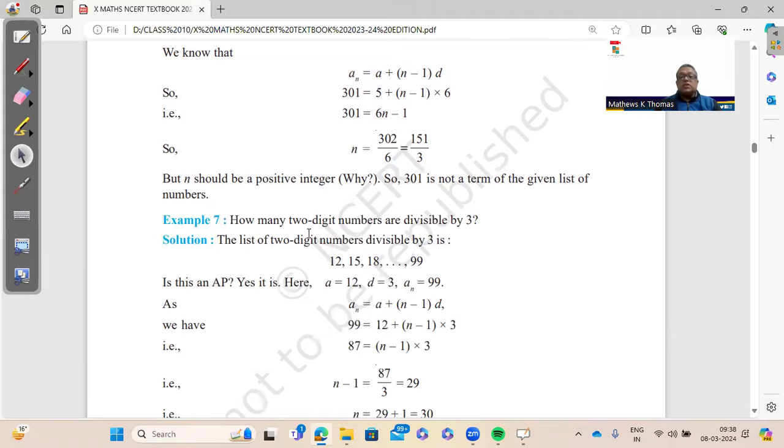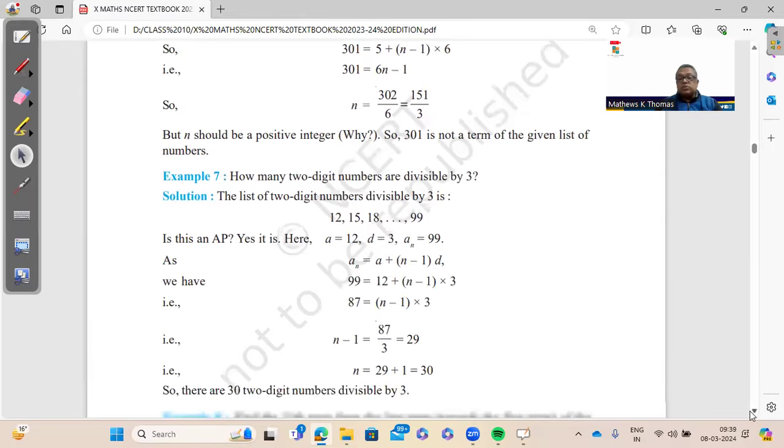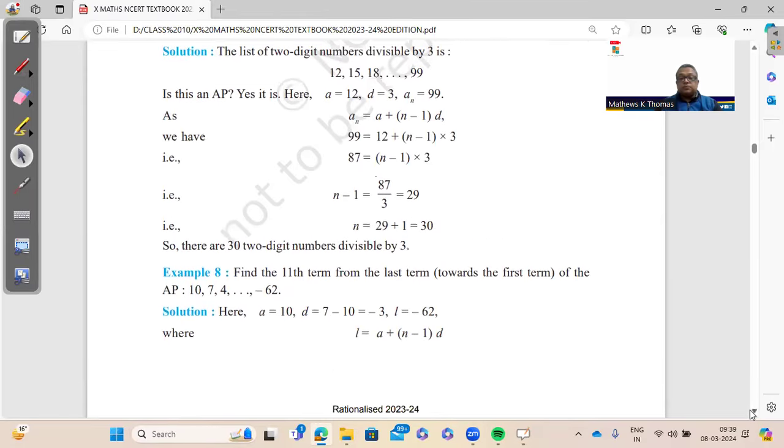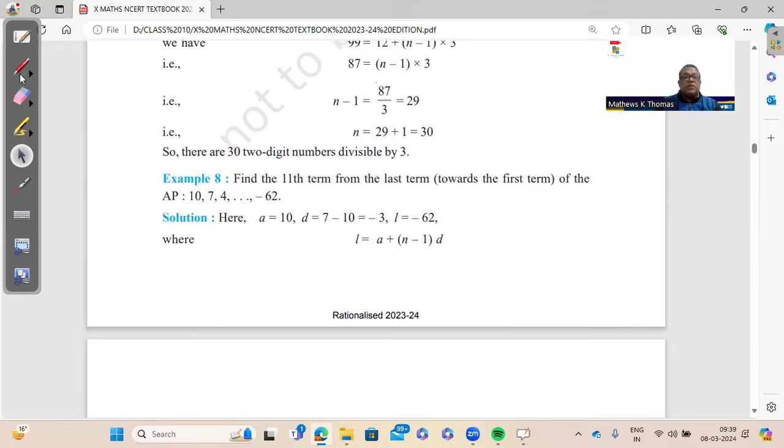This is example 6. In example 7, how many two-digit numbers are divisible by 3? Okay, two-digit numbers starting with 12, 15, and the last two-digit number divisible by 3 is 99. So here you can find out by using an is a plus (n minus 1)d, we will have 30 numbers. These are all very, very important examples. People neglect the examples, but these are very important.